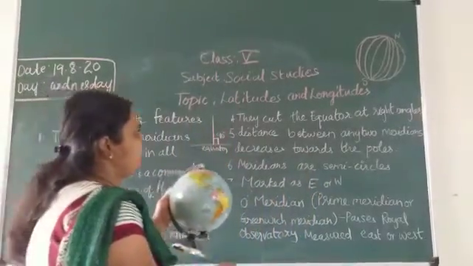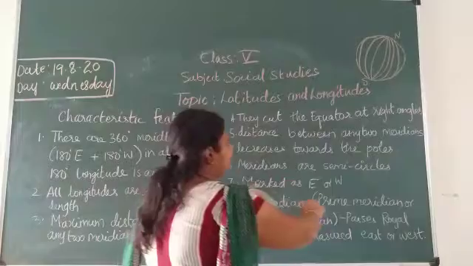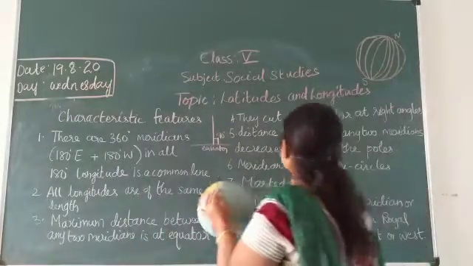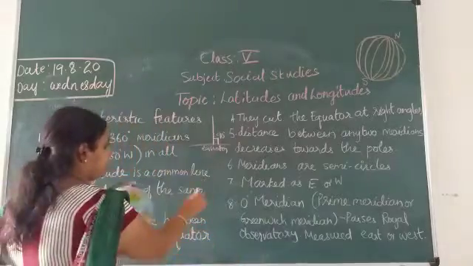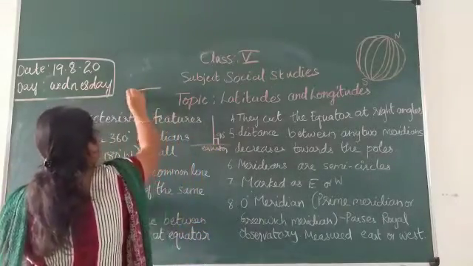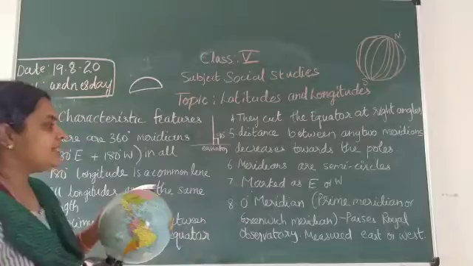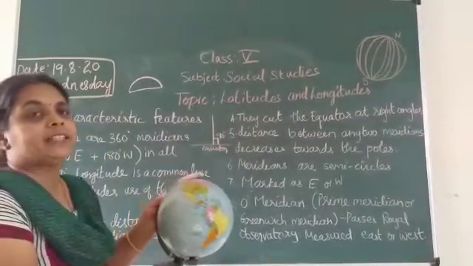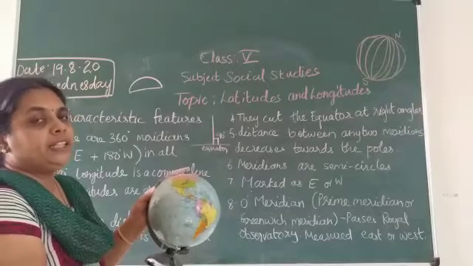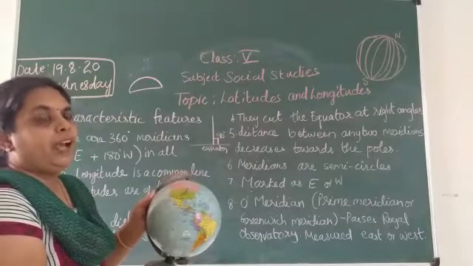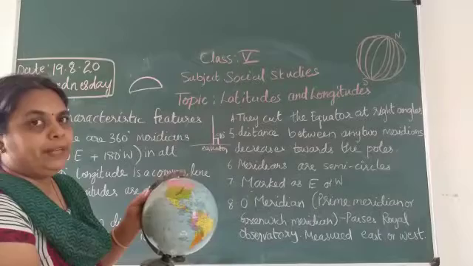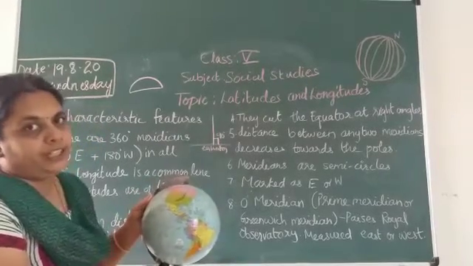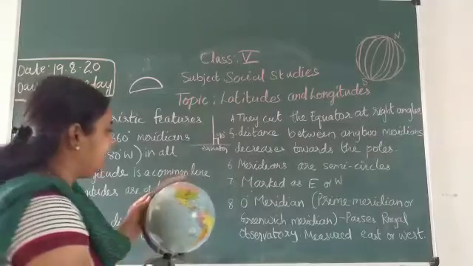Meridians are semicircles. To mark them they use east or west, capital E and capital W, for example 30 degrees east, 40 degrees west.